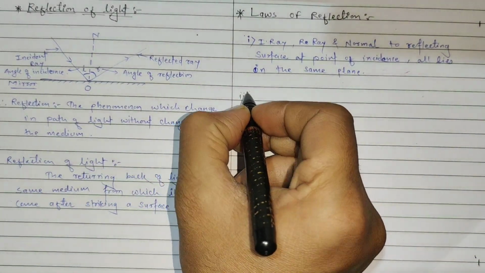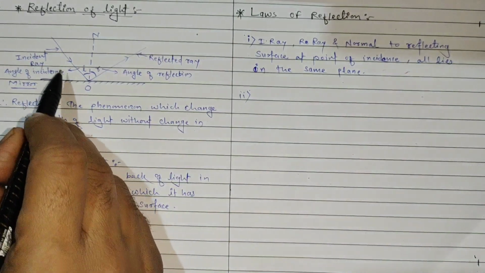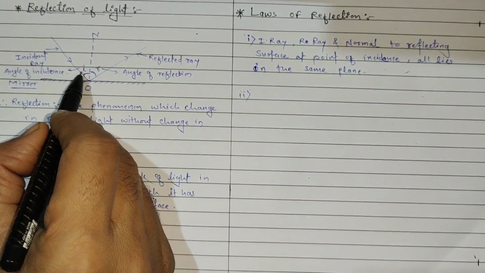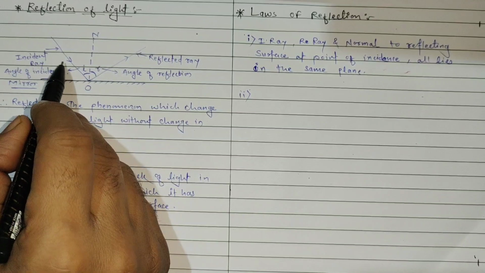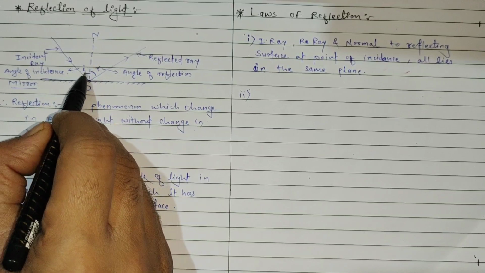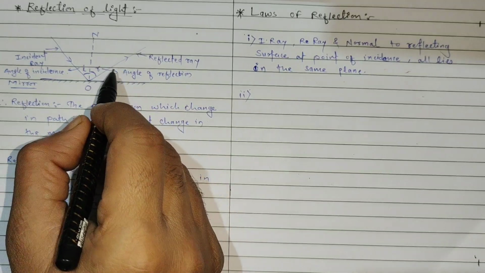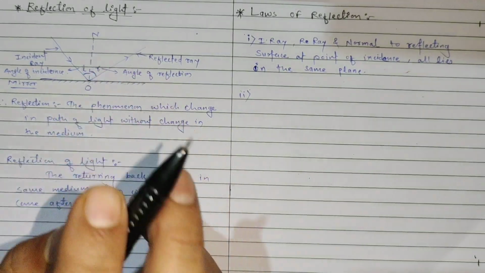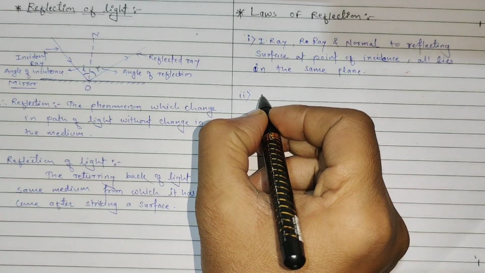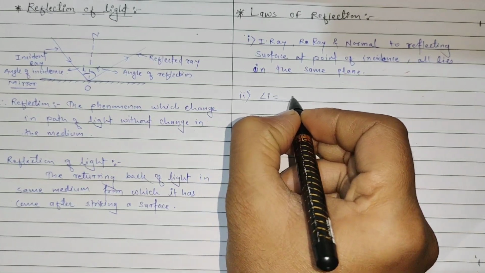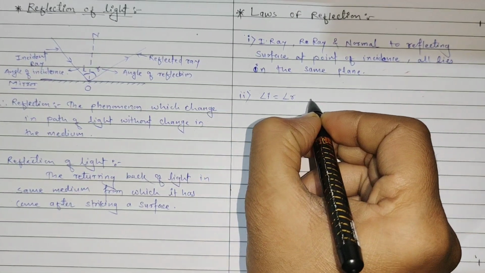Now the second law of reflection, as we discussed earlier. The incident ray makes an angle with the normal, that is the angle of incidence, and the reflected ray makes an angle with the normal. The angle of incidence is always equal to the angle of reflection.